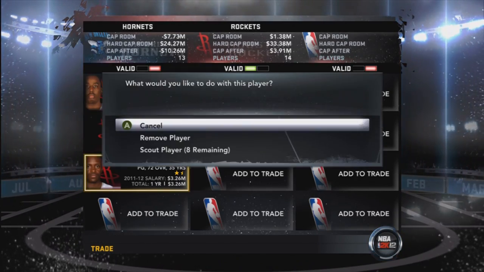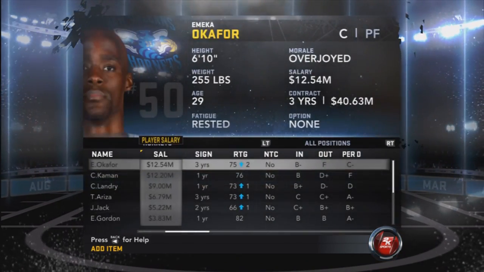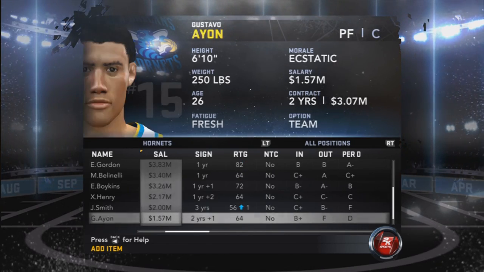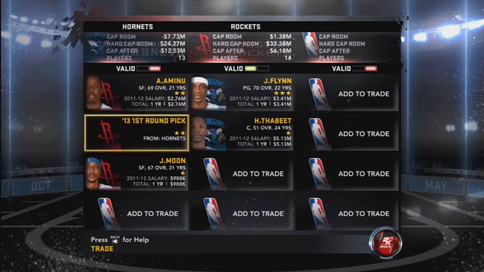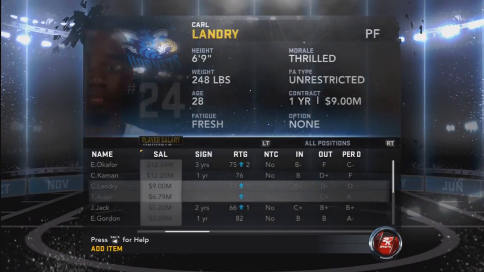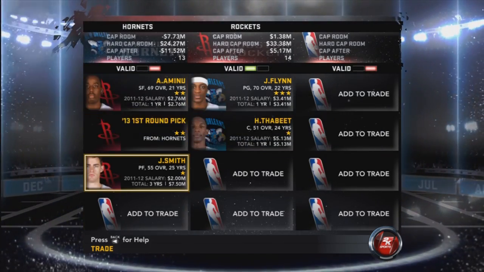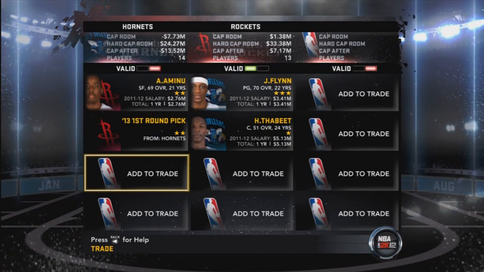Earl Boykins cannot be traded for 3 days. So maybe I can throw Earl Boykins in there. I think that would work. There's no one else I really want to trade. Maybe Jamario. No, Jamario can't be traded because I just picked him up. This video is already longer than I wanted it to be. How about Jason Smith? No. Alright. Tell me what you guys think.